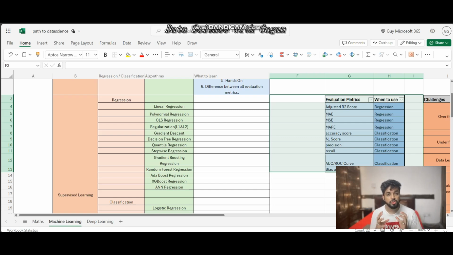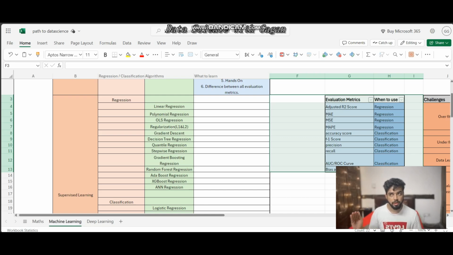So let me tell you what you should learn about each algorithm. What is this algorithm, and how does it work? What is the math behind it? If there are any assumptions to take care of, you should know what those assumptions are for that particular algorithm. It's not mandatory that every algorithm needs assumptions. Most of these algorithms have some assumptions, but some don't. Once you are done with this, if you are working on a regression problem, you should know how to evaluate the model that you have created on your data.